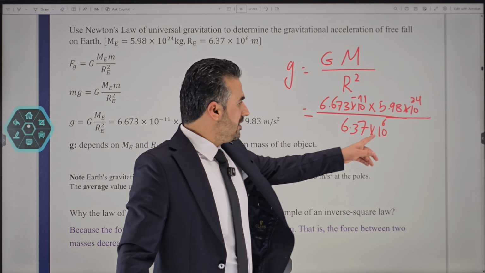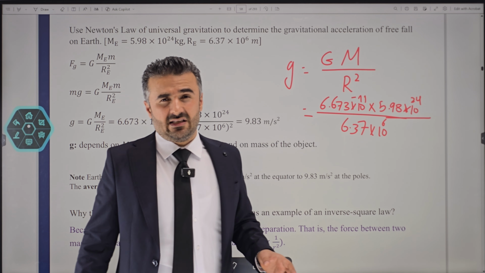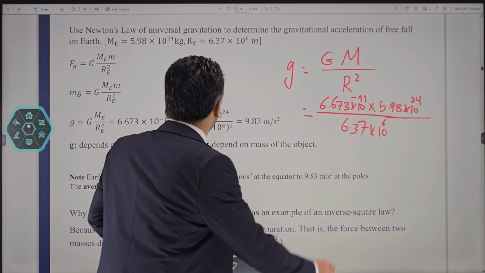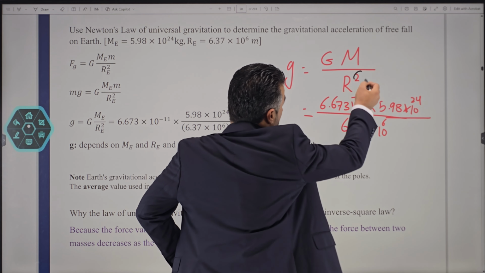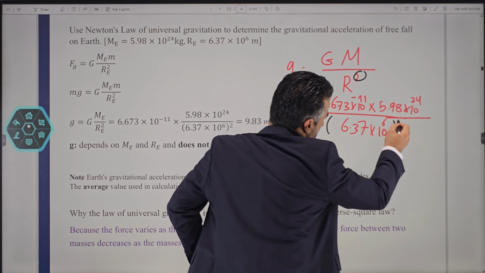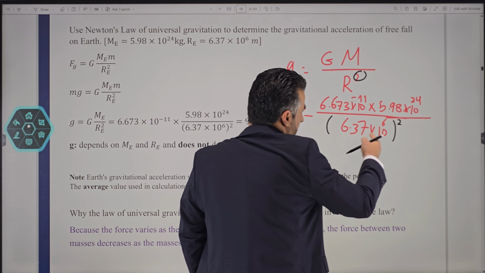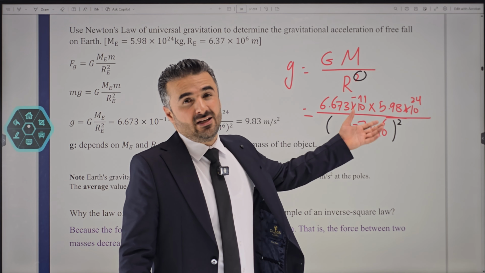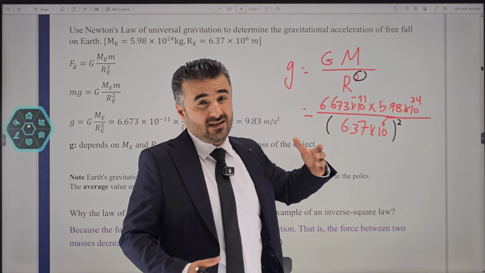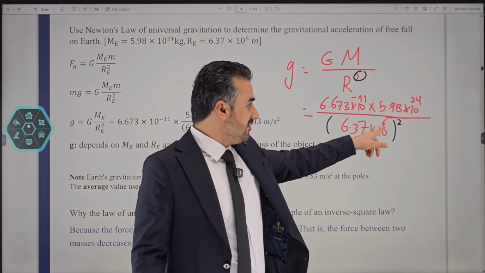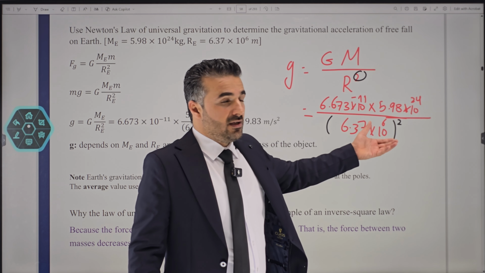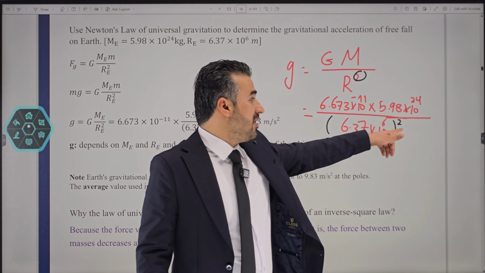Just because you're writing this power 6, subconsciously you might feel you've written the square. So what is the best method not to forget the square that we have in here? Always draw the bracket first, square it, and then whatever the number is, just fill it into the bracket. This way, hopefully, you will never make any mistakes. Because I sometimes accidentally, because of this power 6 you write, or whatever power you write, you think subconsciously that you already wrote the square while you didn't.